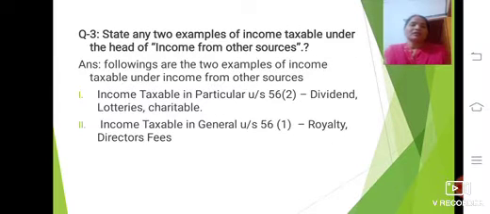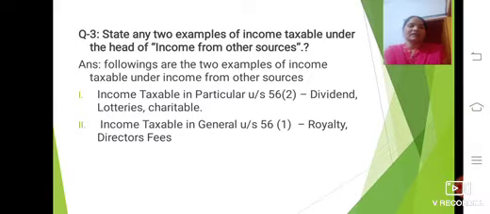Coming to the third question: state any 2 examples of income taxable under the head of income from other sources. Here he asked to give any 2 examples of taxable incomes under the head of income from other sources. Here we can classify into two categories.